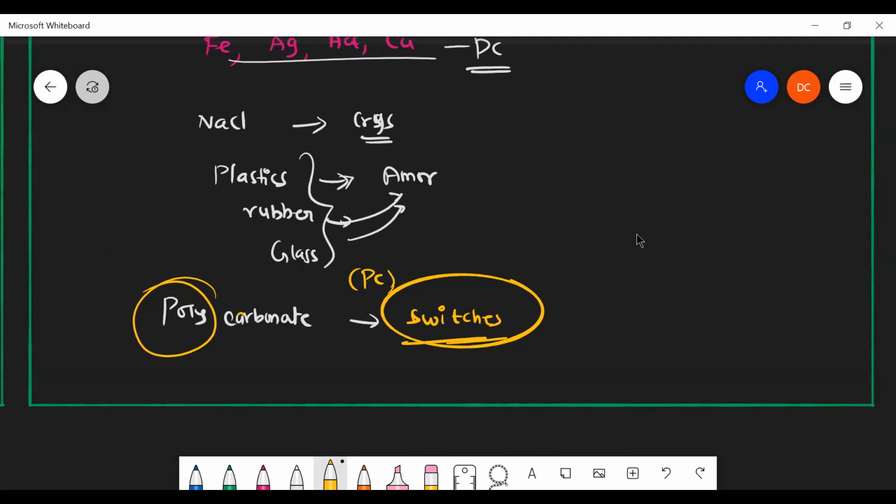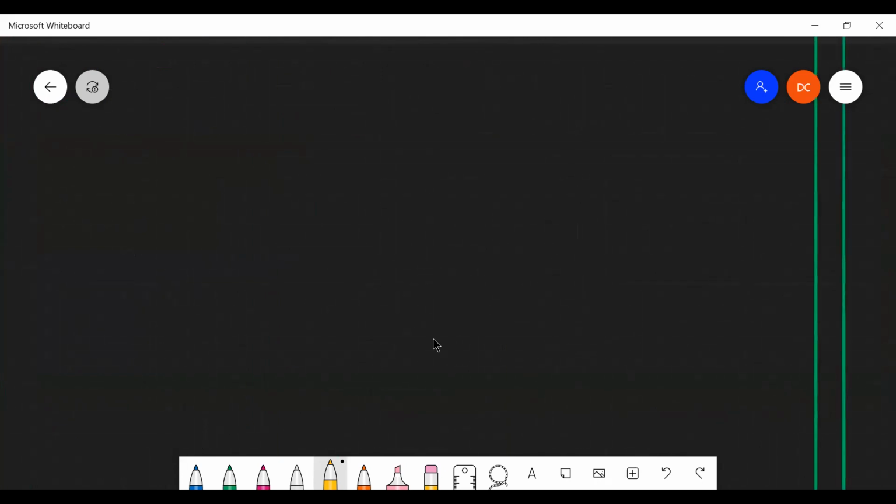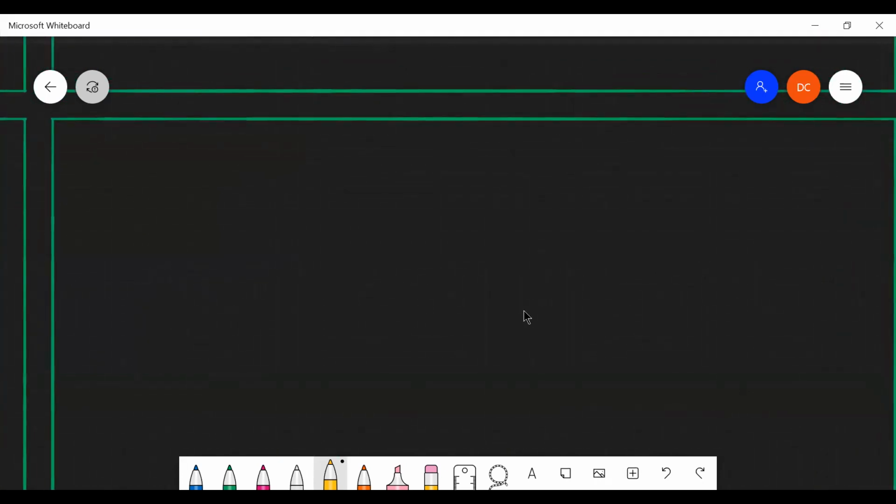Okay, we don't worry about that. So switches are made of polycarbonate materials. Are they amorphous, sir? Yes, they are all amorphous. Polycarbonate.